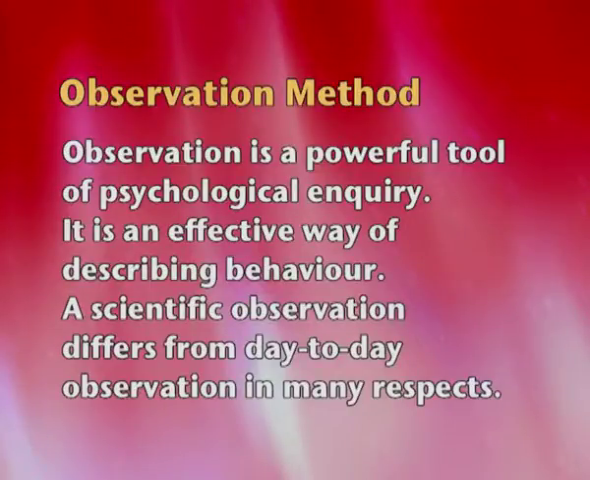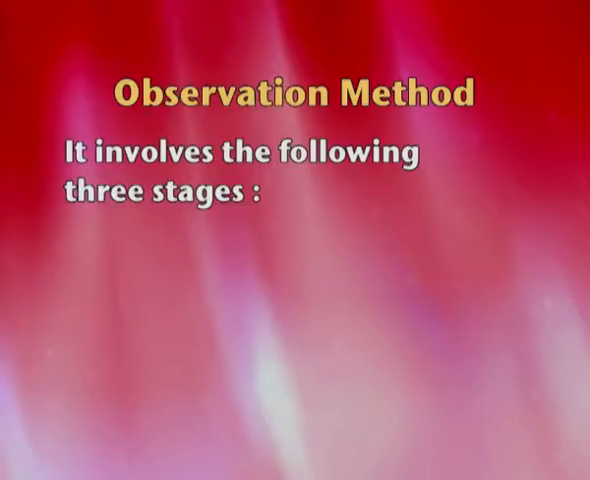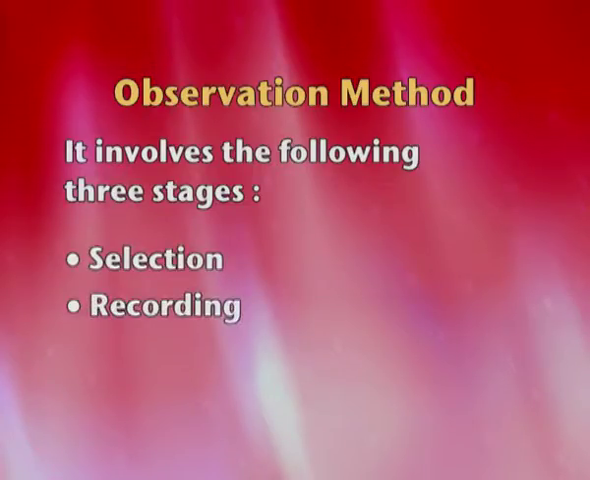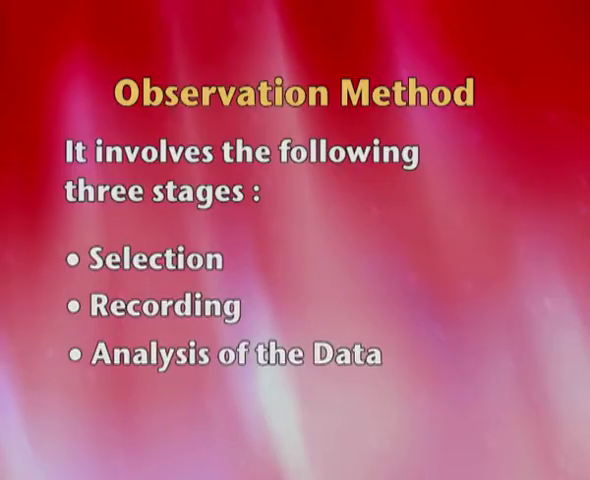Let's read the definition. Observation is a powerful tool of psychological inquiry. It's an effective way of describing human behavior. A scientific observation differs from day-to-day observation in three respects. Normally, because we say it is scientific, obviously it's going to have three different steps. Here we have three steps. First is selection, recording is the second one, and analysis of the data.